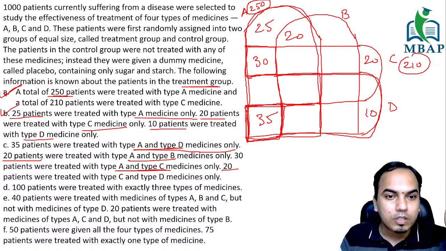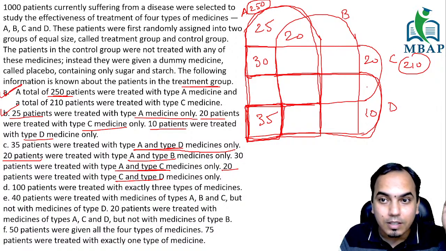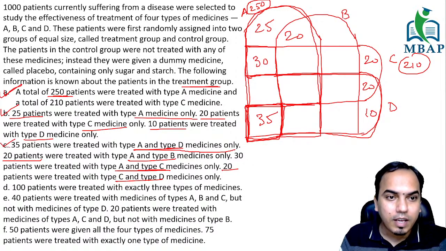So 20 patients were treated with C and D only. This is C and D, and this number is 20 again. Great. So I think statement number C, we have sorted the entire thing. Statement number C is also done.